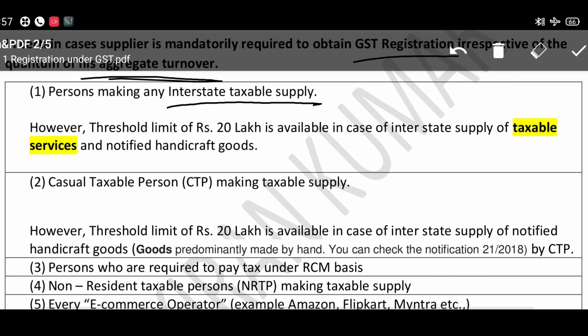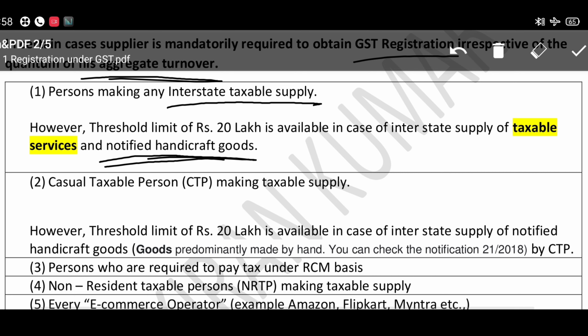However, the threshold limit of 20 lakhs is available in case of taxable services and notified handicraft goods. Means if you are supplying goods from Andhra to Telangana, then GST registration is mandatorily required.